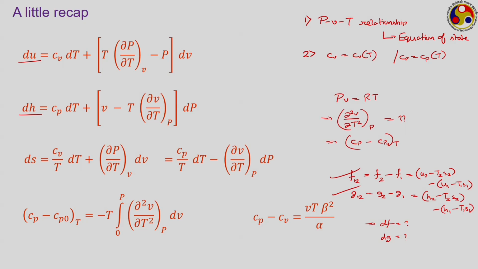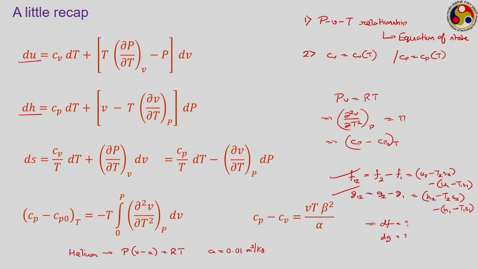So, I am leaving one exercise for you. You please try to solve that exercise using the information that I am providing you. Say for example, we are dealing with a system where helium is being used as the working substance, which is following the equation of state in the form of P into (V minus A) equal to RT, where this A is equal to 0.001 meter cube per kg. So, this is the PVT relationship that is given to you.